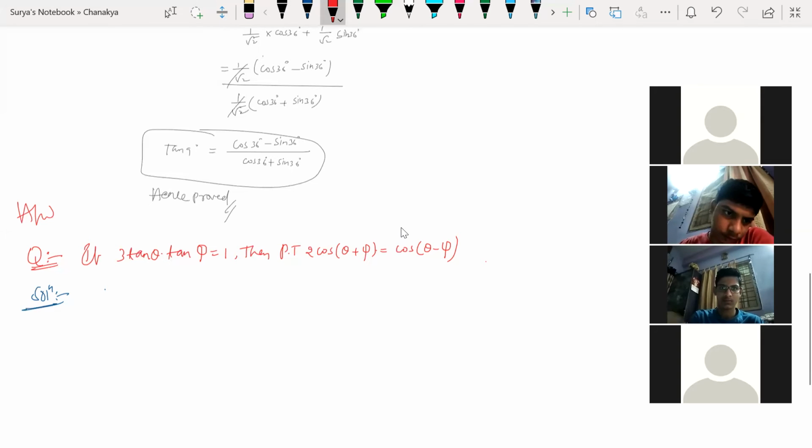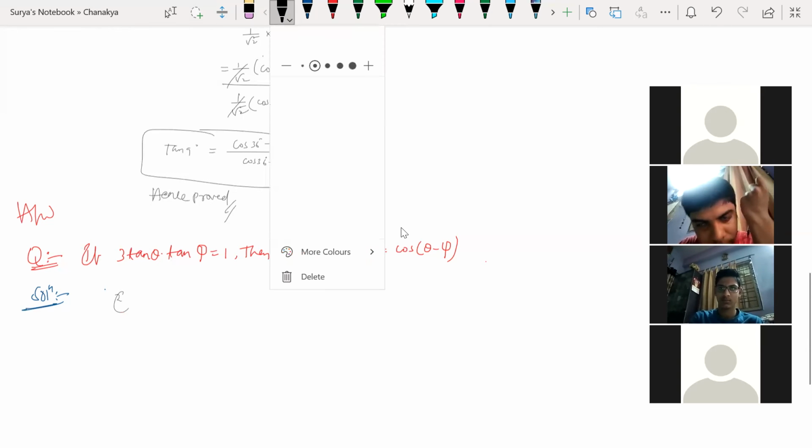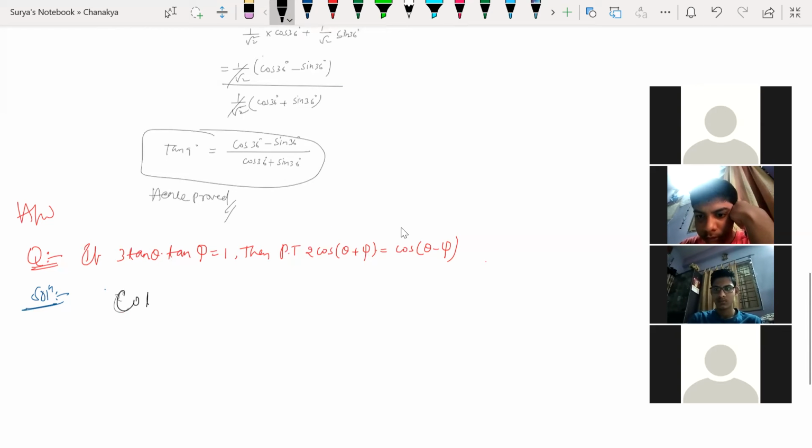And he is asking us to write in cos. So prove that cos theta, yes. So now look at this here. You do one thing, let me tell you. What is cot theta into cot psi equal to?